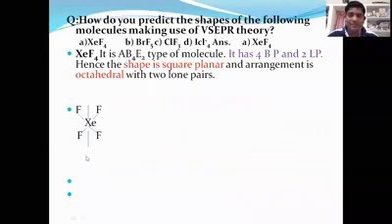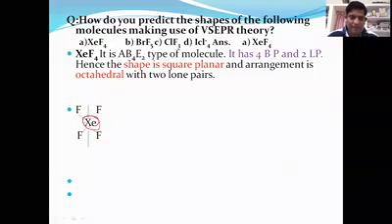Now we'll see an example. Here I'm taking the example of XeF4, xenon tetrafluoride. In xenon tetrafluoride, xenon is the central atom.